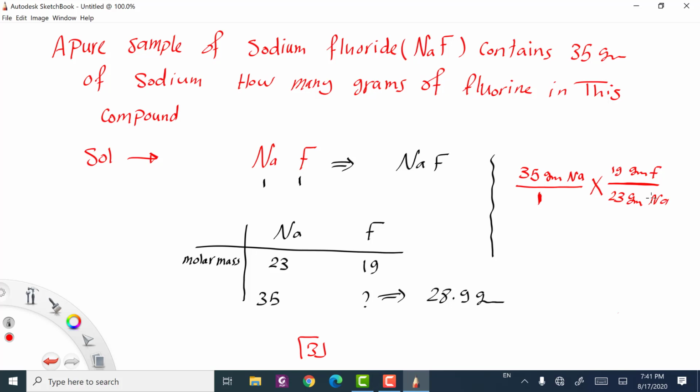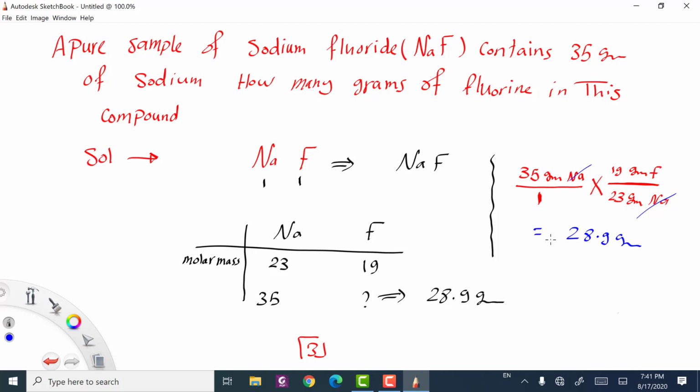So firstly we'll start by the given 35 gram of the sodium over 1, and then the ratio between the fluorine and the sodium. Why? To cancel the sodium as a unit with the sodium. So the mass will be 28.9 gram. Any method you can use it.